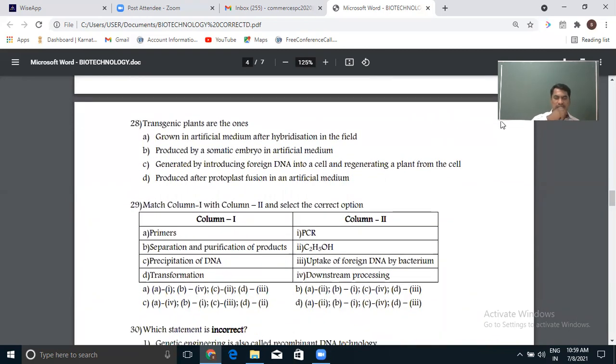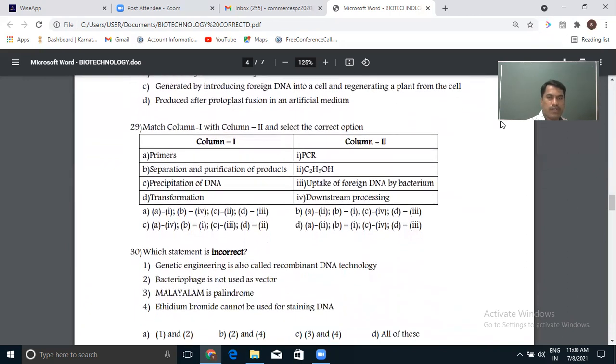Question 28 is not related to this chapter, it is related to application. So I'll skip this question. Transgenic plants are the one. This is a question for application, not here. In the next chapter, I'll take that question.